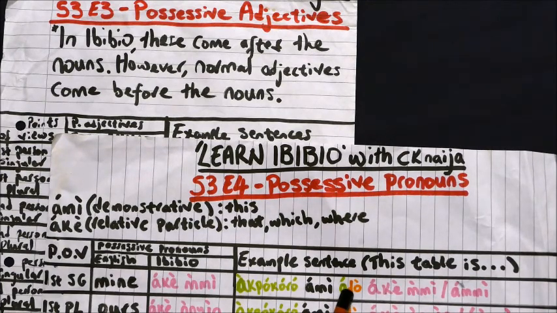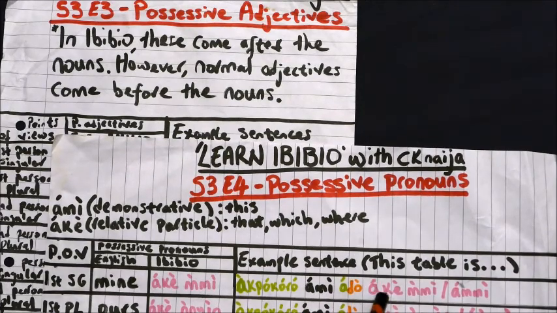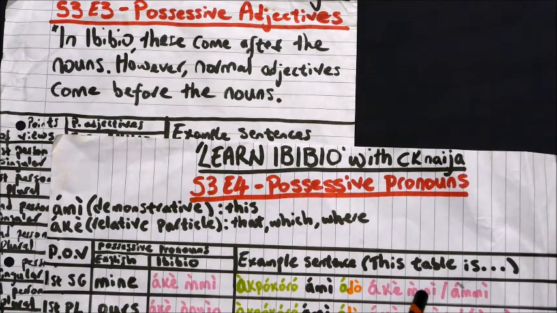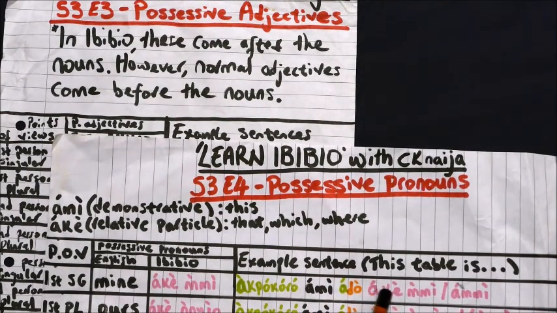The prefix here is a. So this table is that which is mine. Abokoro ami ado ake mi. This table is that which is mine.